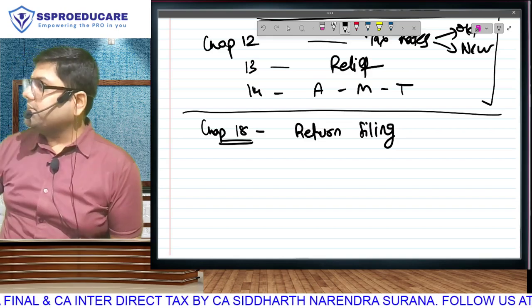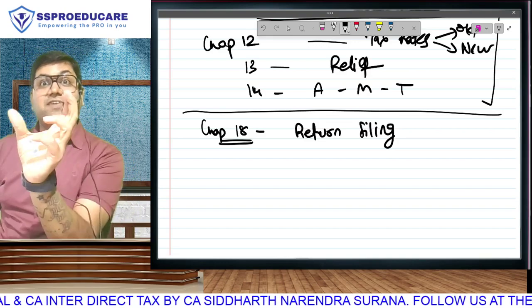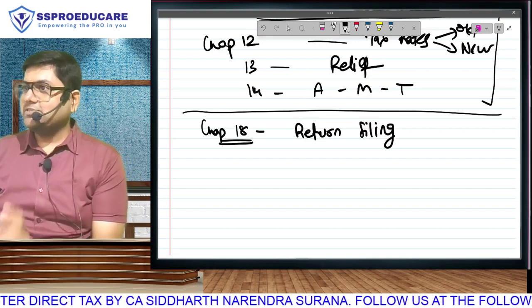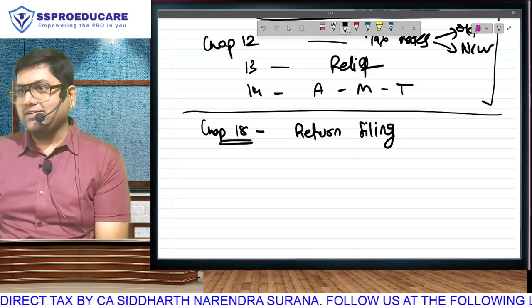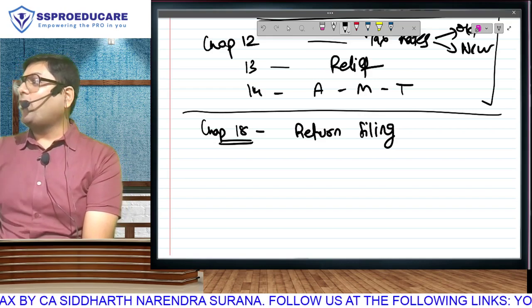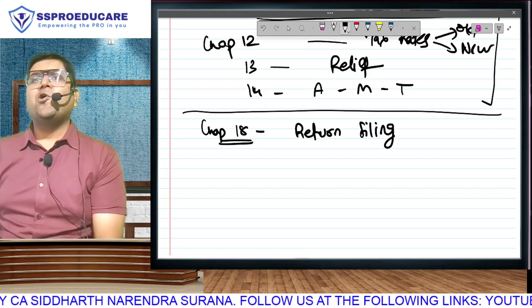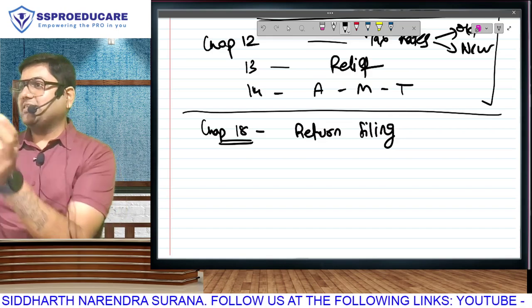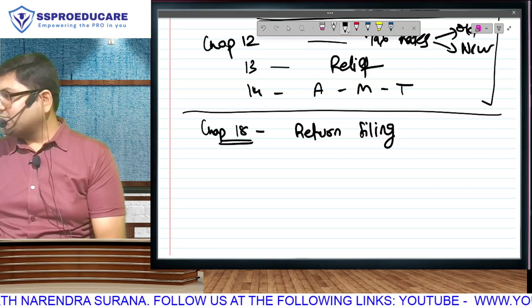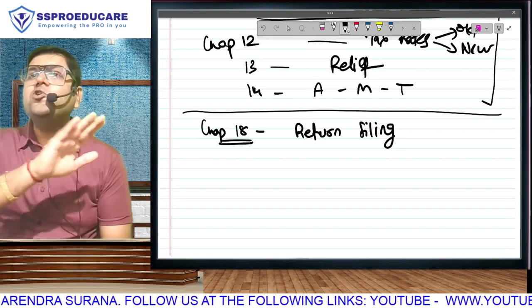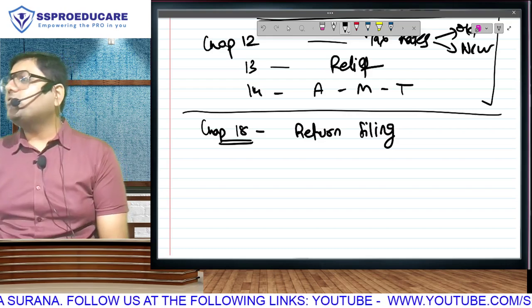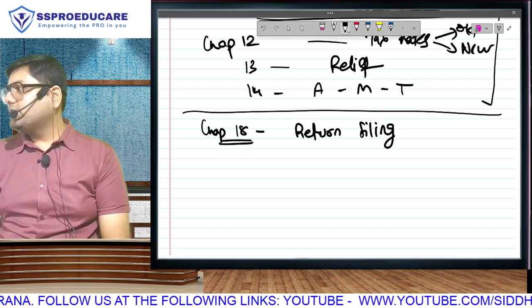When there is an officer sitting in the department, we call him the assessing officer. See why assessing officer? We are doing assessment on you. Assessment is calculation, in the assessment year. So the taxpayer will be called assessee and the officer will be called assessing officer. Everything is related with that word, assessment. The assessing officer sitting in the department has got no idea about your total income. He has got no idea about your tax liability.